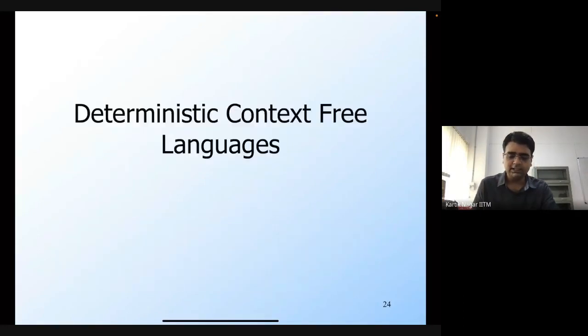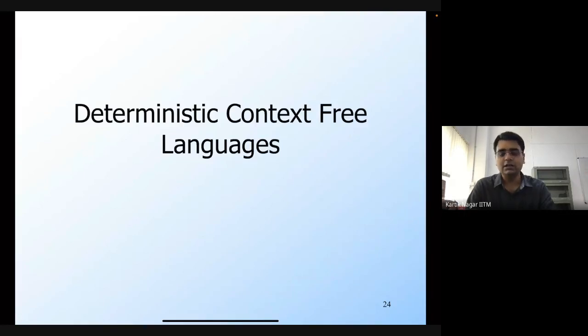So let's move on to a slightly related topic, which is that of deterministic context-free languages. We are seeing that PDAs are equivalent in terms of language defining power to context-free grammars, which means that the class of languages defined by PDAs is exactly the class of context-free languages. But a PDA is non-deterministic, in the sense that for a given state of the PDA, a given input symbol and a given stack symbol, there could be multiple moves that the PDA can make. And PDAs also allow epsilon transitions as well.